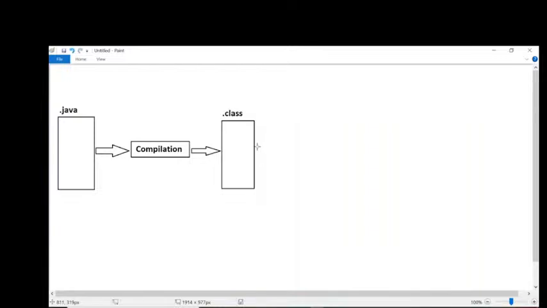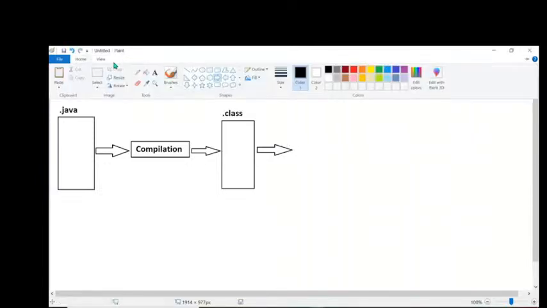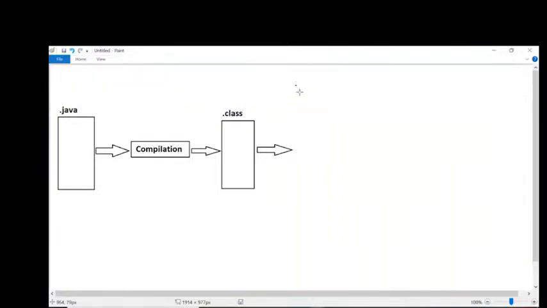I compiled my program here, but I want to execute this program multiple times. Not just a single time, multiple times I want to execute my program. Observe carefully. Now here, I'm going to take different executions.